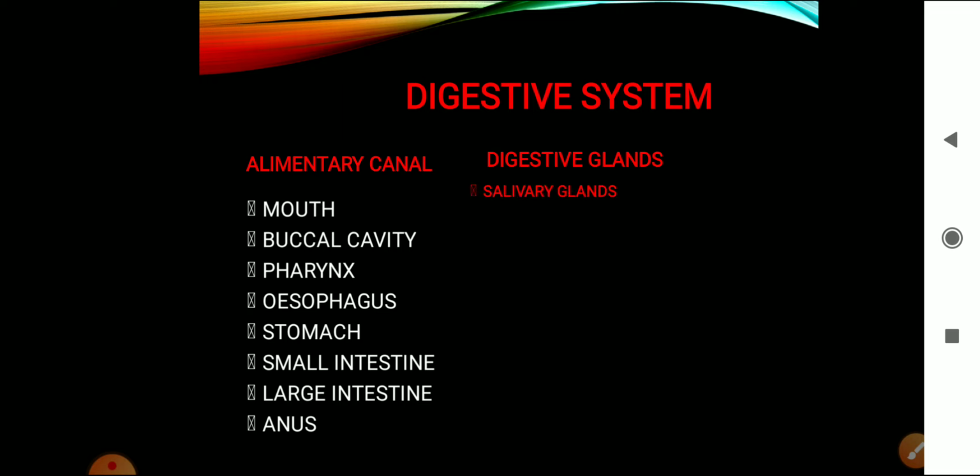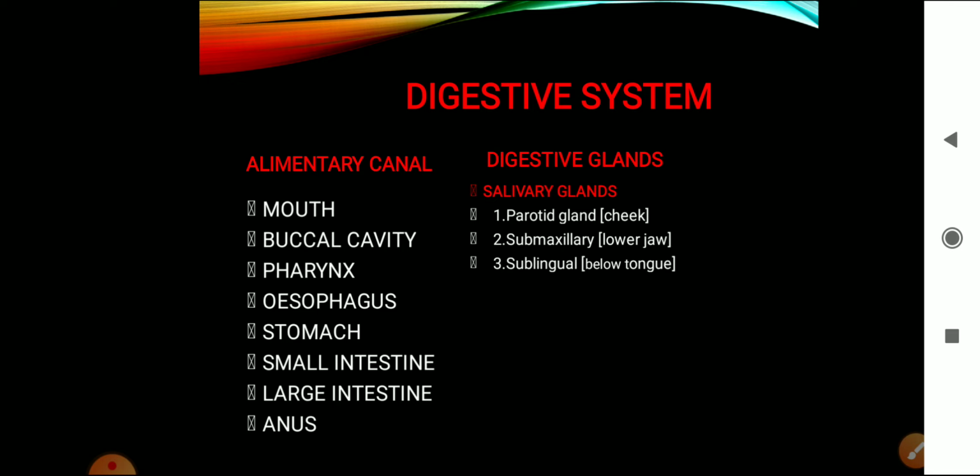Now which are the digestive glands? Let us see. In the mouth, that is in the buccal cavity, we have the salivary glands. There are three pairs of salivary glands. Which are they? The first one, parotid gland. Second one, submaxillary gland. And the third one, sublingual gland. So the three salivary glands are parotid, submaxillary and sublingual.